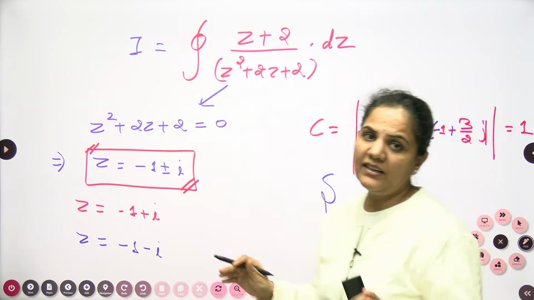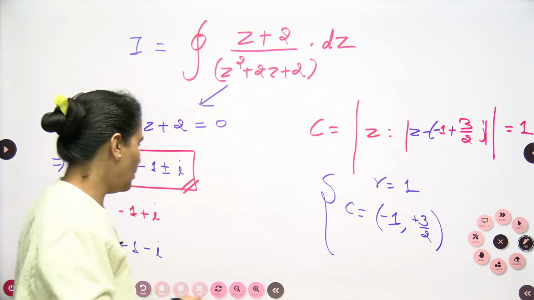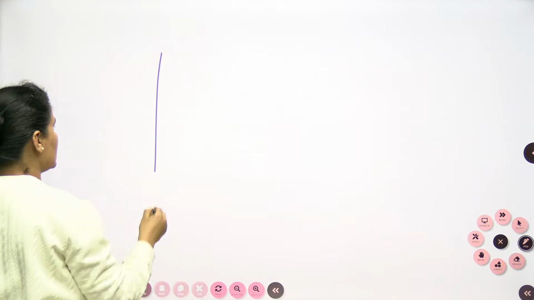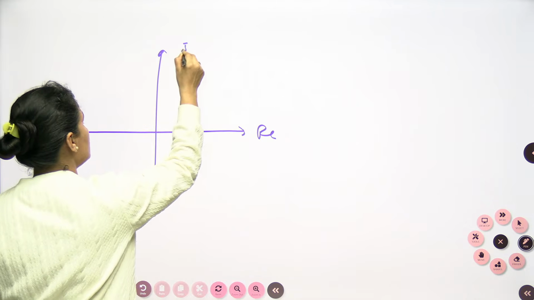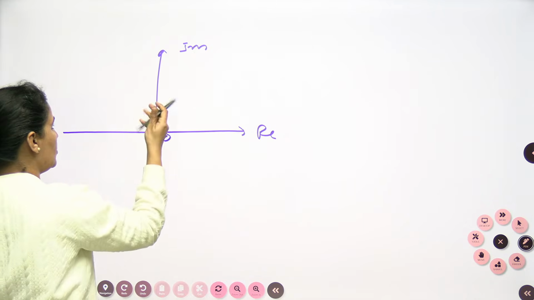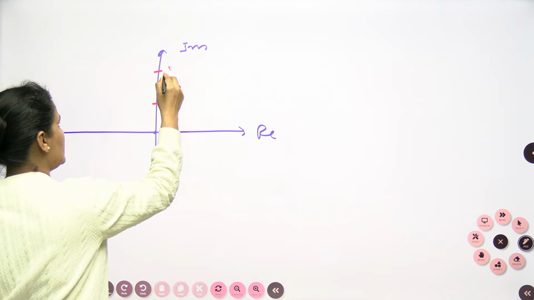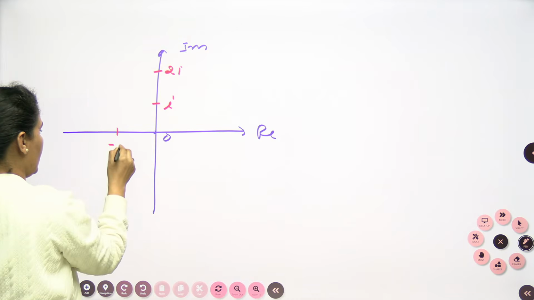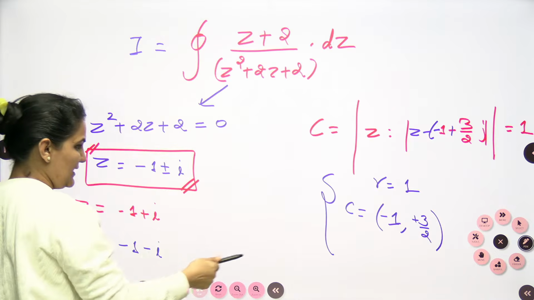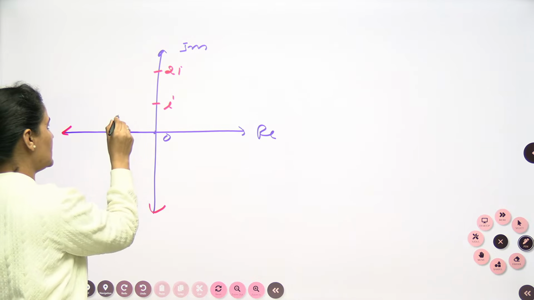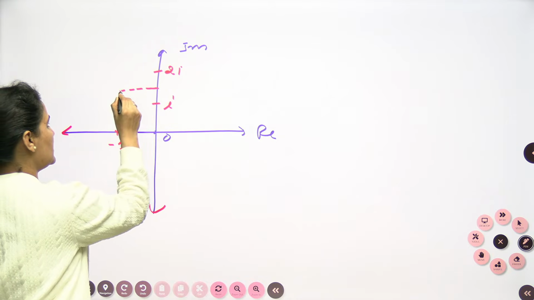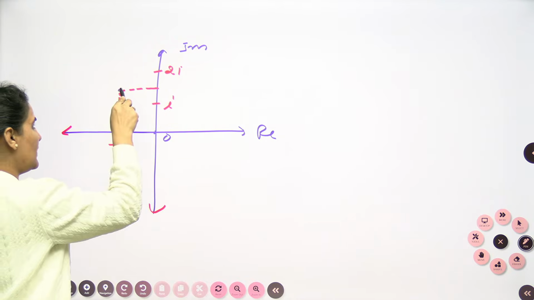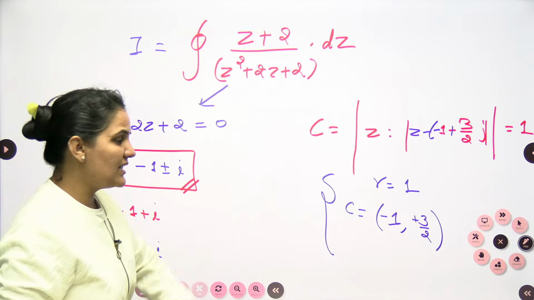If you want to draw it, you can see this very simply. This is your real axis and this is your imaginary axis. Suppose this is 0, this is iota and this is 2 iota. This is -1. My center is on -1 and at 3 iota by 2, and the radius is 1.